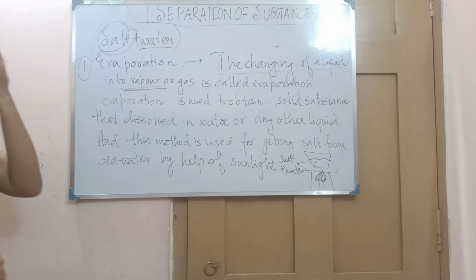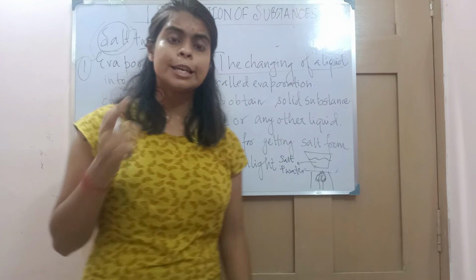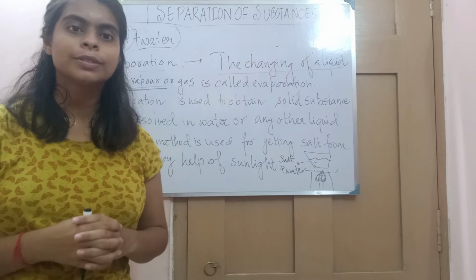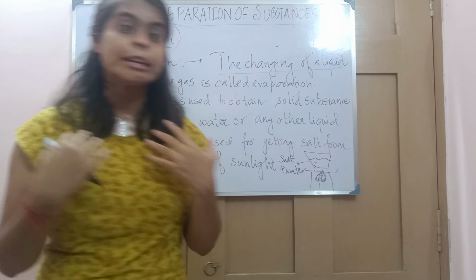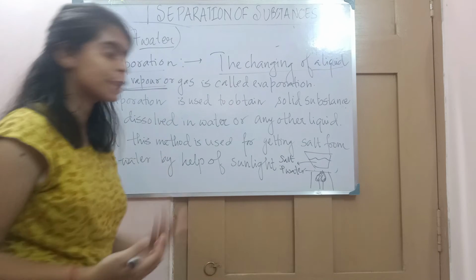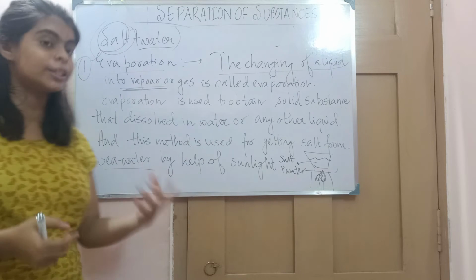The salt. So now you have understood how we will do the evaporation. This evaporation method is used for getting salt from seawater. The salt that we eat in every food, where do we get it from? Seawater. And by evaporating seawater with the help of what?